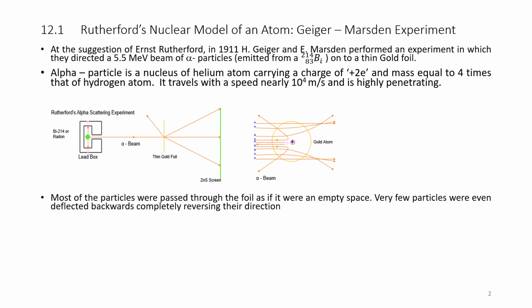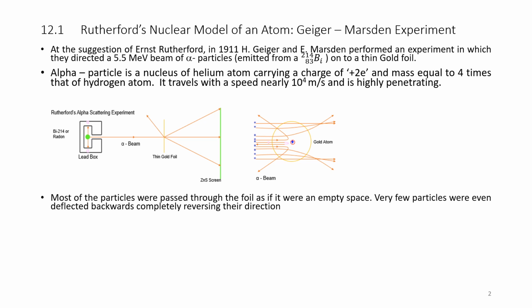This is the nucleus of the gold atom, and the majority of the alpha particles pass through as if it is empty space, and some are even deflected back.